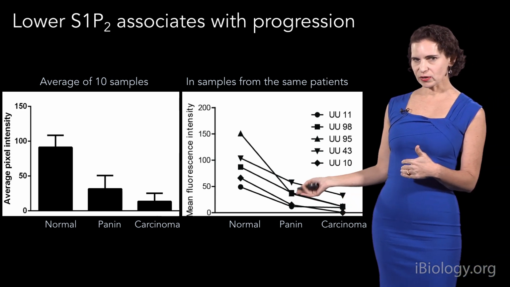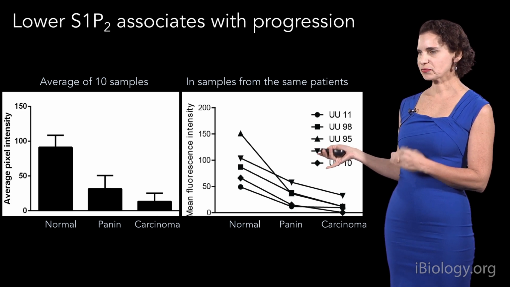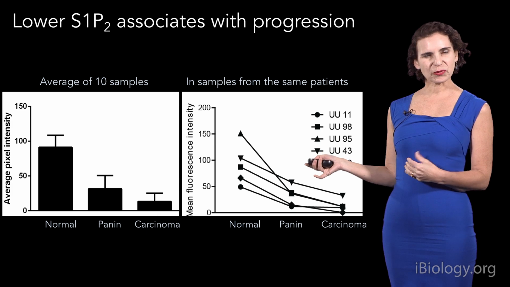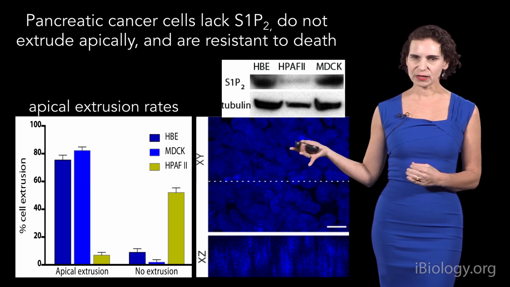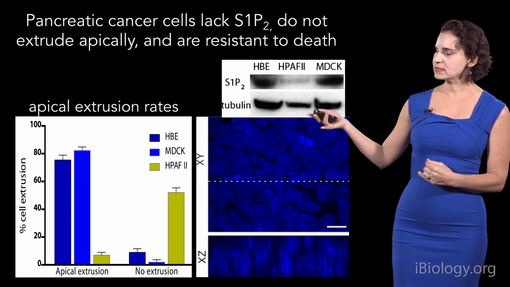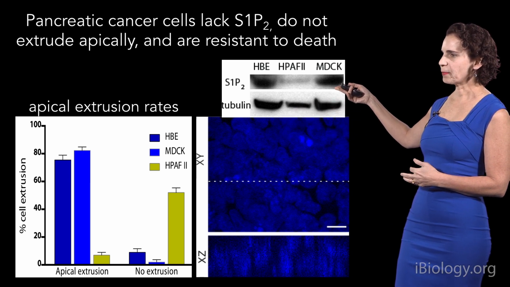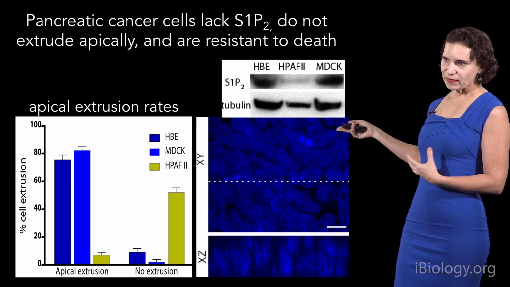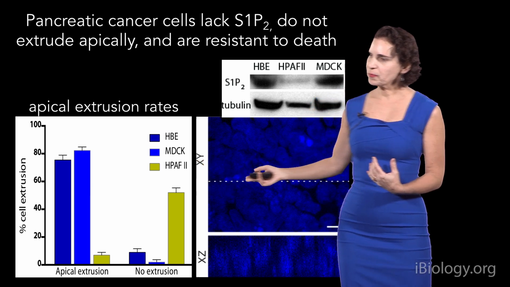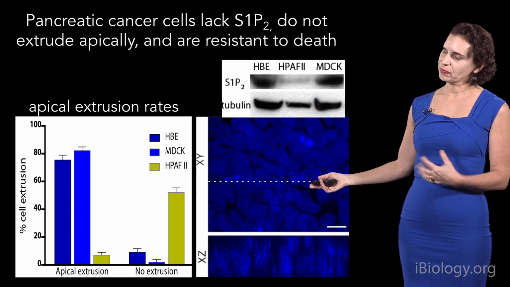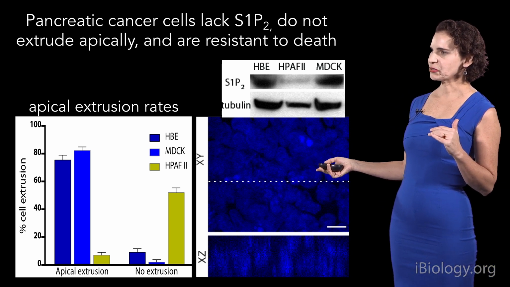So this was an interesting correlation, that sphingosine phosphate 2 may be playing an important role in cancer because it was lost in cancer. But we needed a way to test whether it really had a role. And so to do this, we started looking at a pancreatic cancer cell line. This is called HPAF2, which also lacks the sphingosine phosphate 2 protein. As we saw before in the knockdown, these cells were unable to extrude, and they formed these masses as seen before. So it seemed that they were behaving very similar to the cells that lack sphingosine phosphate 2.